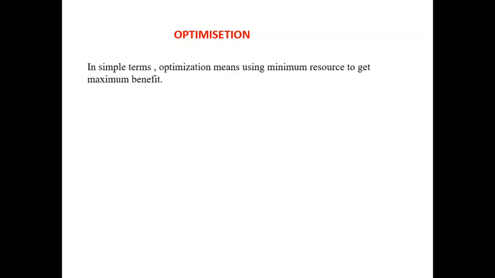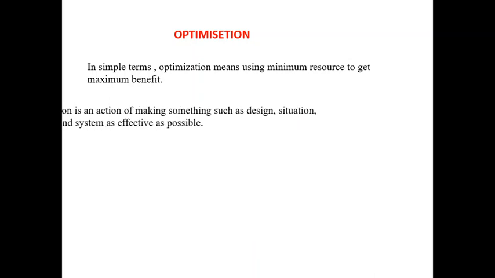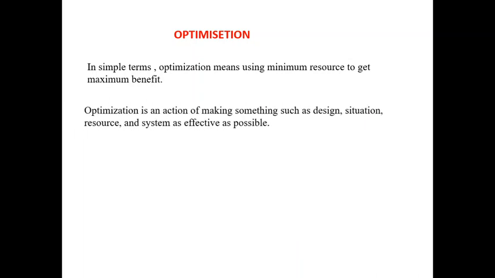What is optimization? In our day-to-day life, we use the word optimization or optimal point. Optimization means using a minimum number of resources to get maximum benefit. Just doing the job with ease and getting the maximum result. It requires less energy, less cost, but you should get maximum output. You call it optimization. Optimization is the action of making something, such as a design, situation, resource, or system, as effective as possible.